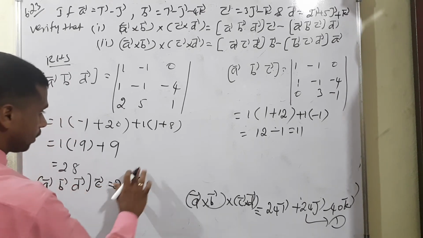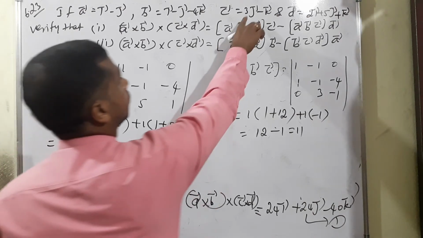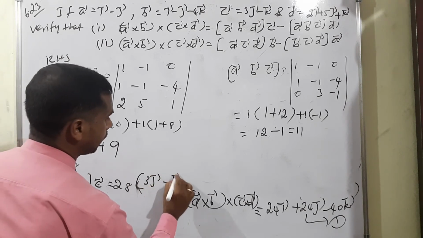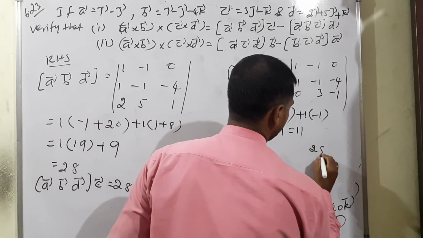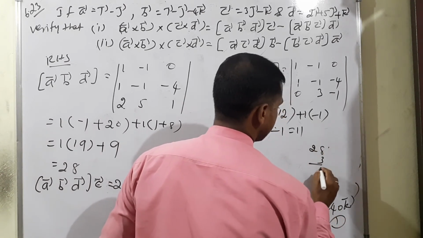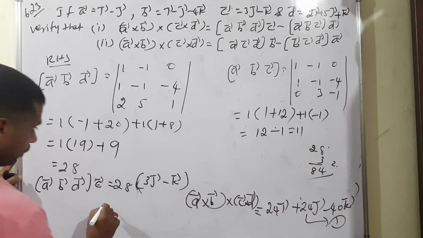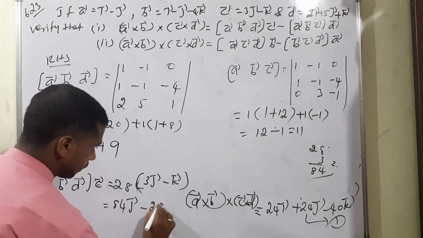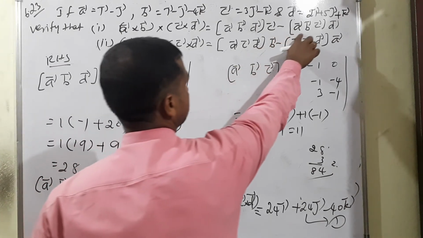Then C vector is, what is the value? C vector means 3j minus k. So 28 into 3, what is the value? 28 into 3, 3 8s are 24, 3 2s are 6, 6 plus 2 is equal to 84. Therefore 84j minus 28k. This is the first term. Next condition ABC, isn't it?